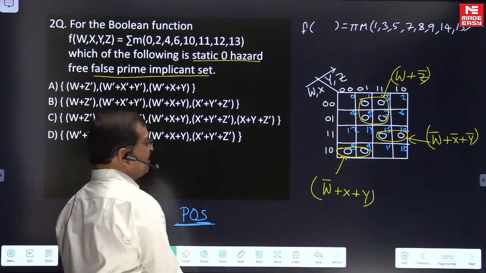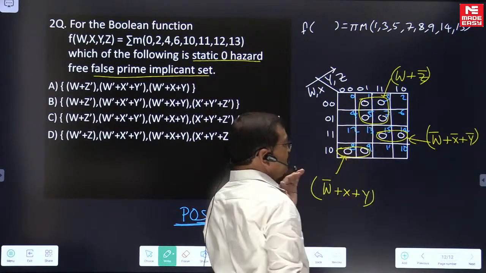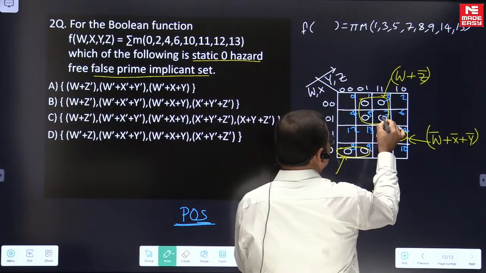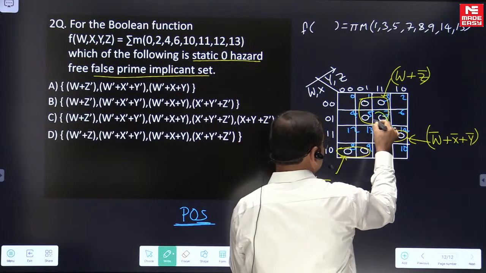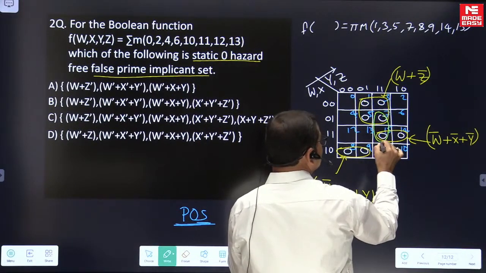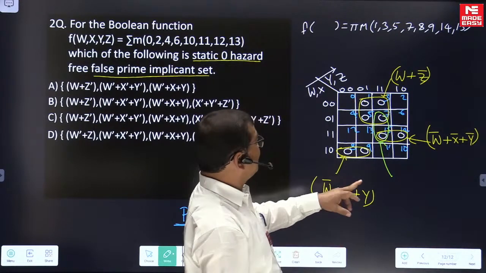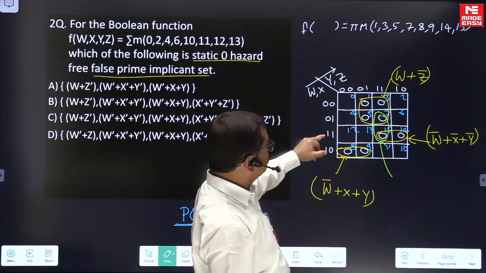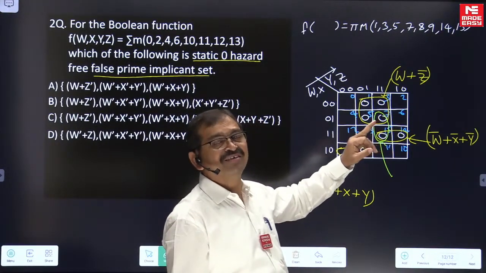If you are looking here, when we are taking AND operation among these three sum terms, we are looking the subcube corresponding to this 0 and 7 and 15 is not covered in the minimal expression. So whenever this W value is changing 0 to 1 or 1 to 0, there is a possibility for the static zero hazard.